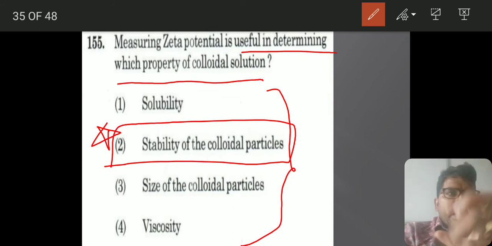Because when colloidal particles come together, they become very close to one another, so they will form aggregates, and the colloidal solution will be destroyed. But whenever charges are there, maximum charges mean maximum repulsion, so maximum stability will come.